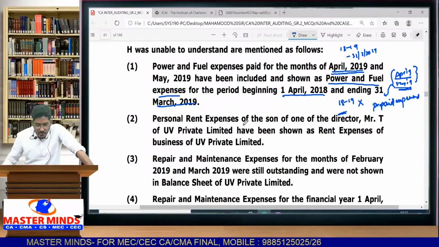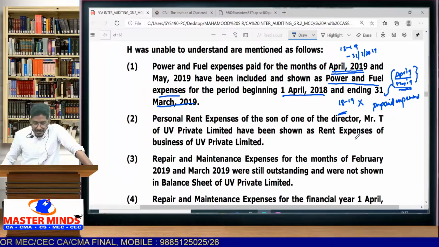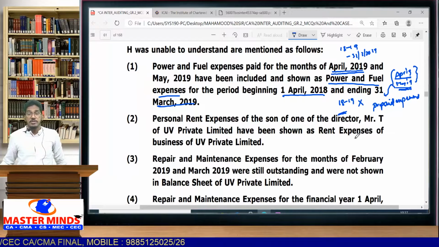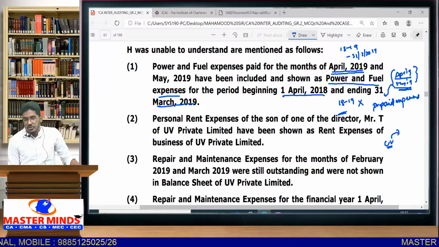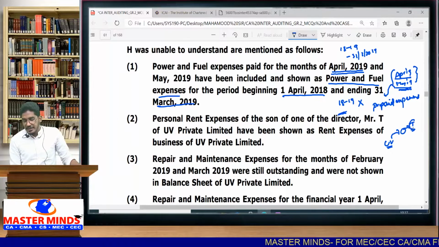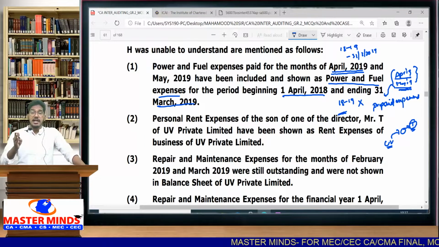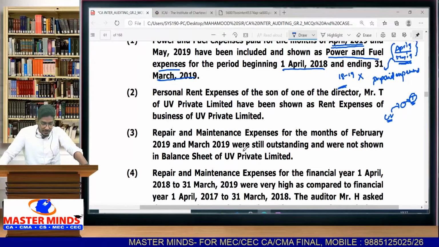Personal rent expenses of the son of one of the directors, Mr. T of UV Private Limited, have been shown as rent expenses of the business of UV Private Limited. So this company has many directors. One of the director's sons is staying in some flat and has some rental expenses. Now the company is showing this rental expense of the director's son as a business expense of the company. Can they show it? No, they cannot show it. So let us see that also.